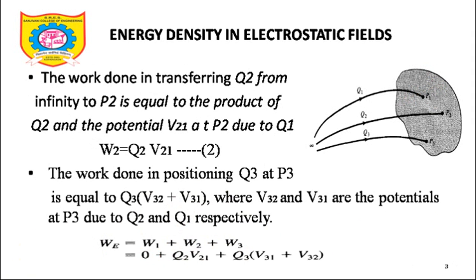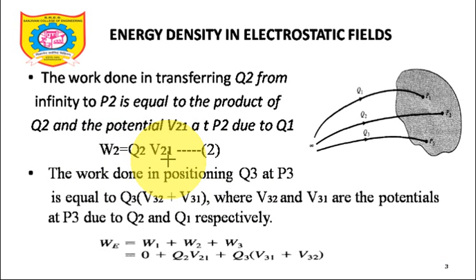Now the work done in transferring Q2 from infinity to P2 is equal to the product of Q2 and potential V21. What is this potential V21? V21 is the potential at point 2 due to the charge present at point P1. So I represent that as work done W2 equals Q2 into V21. Try to understand, this is the potential at 2 due to a charge present at point 1. You already know the work done formula: work upon Q is equal to potential difference. If I take this Q to the denominator, it will be the potential difference, that is V21, exactly the same. So the LHS and RHS match.